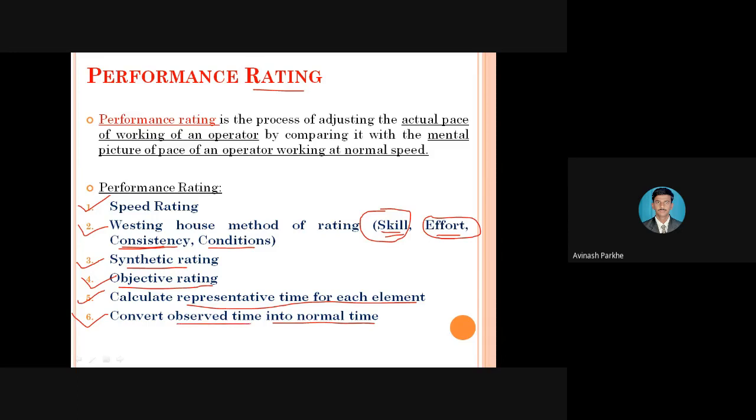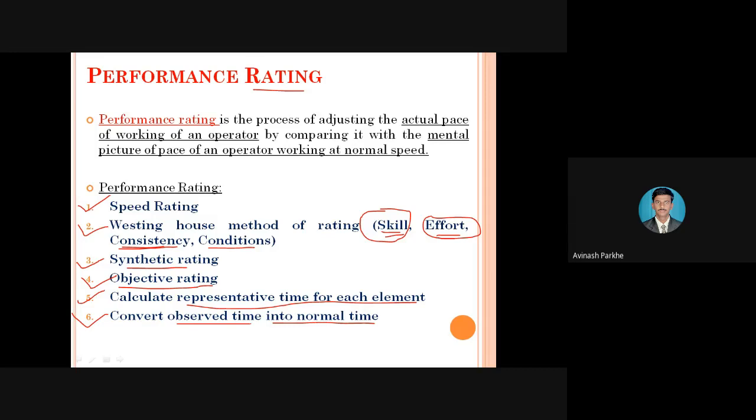Sometimes 40 workers are taking the extra 30 minutes, and the remaining 10 operators are completing the task within 1 hour. So why does that situation arise? Only 10 persons have completed the task within 1 hour, and 40 workers have taken the extra 30 minutes. Then we have to think whether that work can be completed in 1 hour or not.